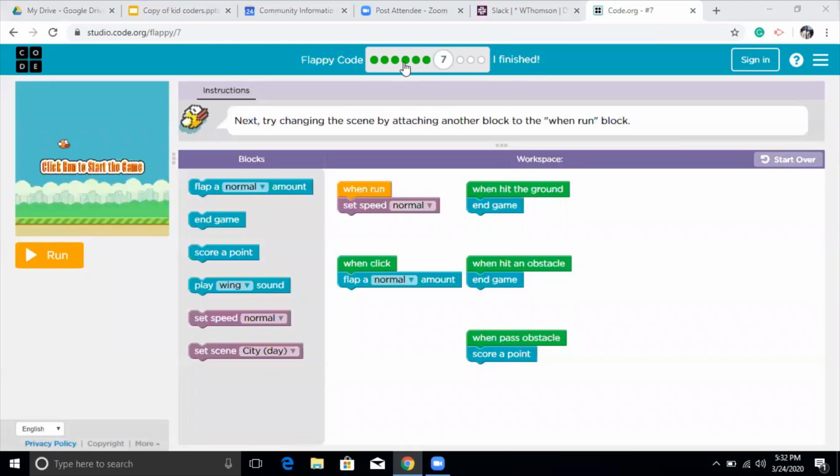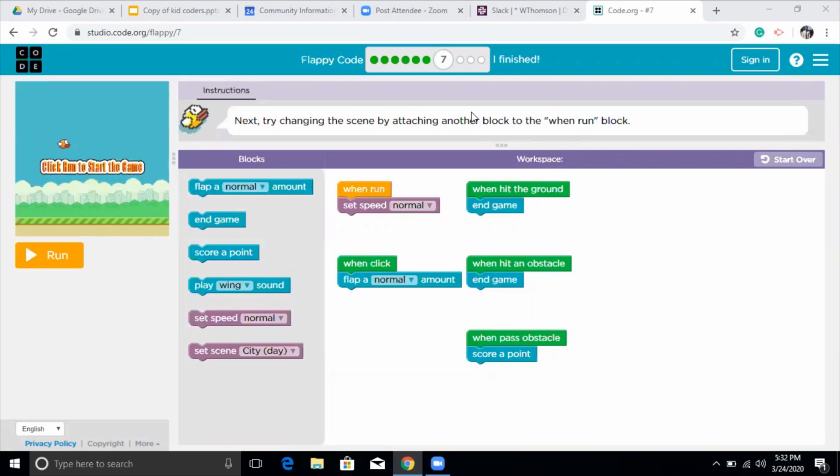Let me know if you are doing good or if you are facing any difficulty, just send me a message. And also send me a message if you want to tell me what level of puzzle you are in, or if you're just following me along, and if you are also on puzzle number 7.